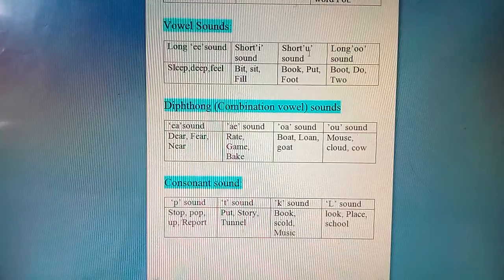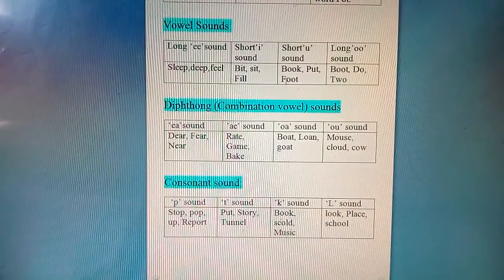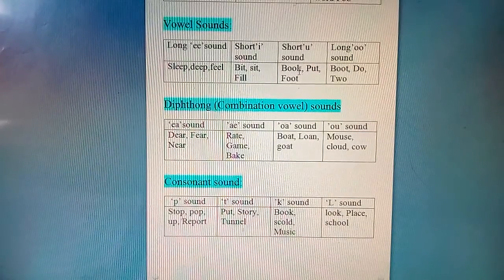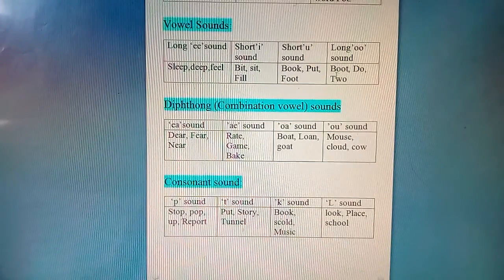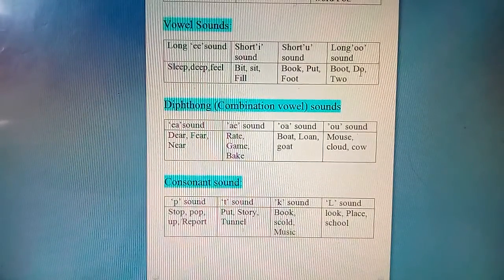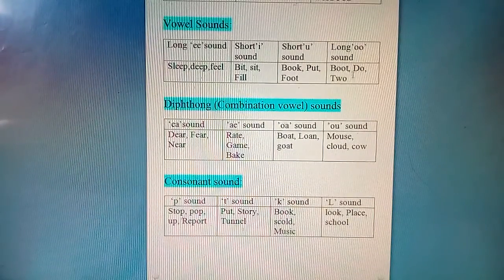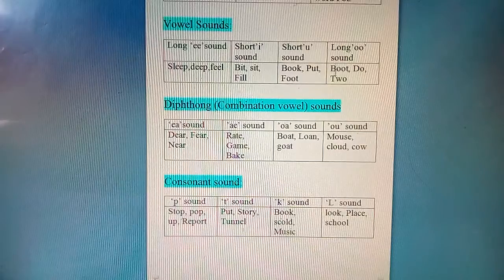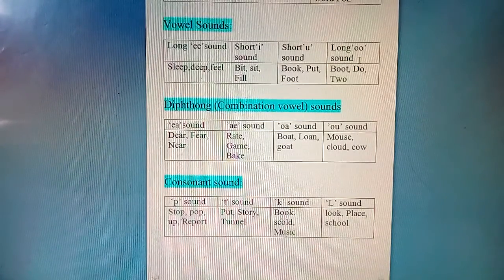Next one is short U, like book, B-O-O-K, book, P-U-T, put, F-O-O-T, foot. So here you can see the short U sound. Okay, and the long U sound here: boot, do, to. Okay, shoe is different, but double O here you can see, that is the double O sound, long U. So these are the different vowels.